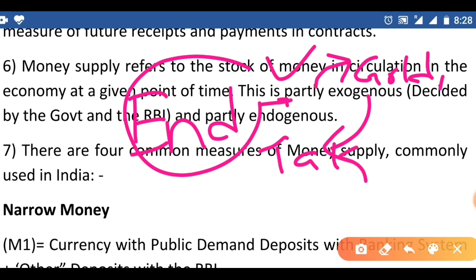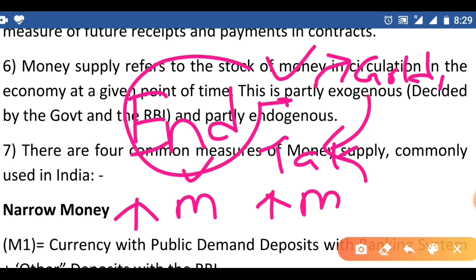So here the customers are preferring money, so the money demand increases, that's why money is increasing in the economy. Here in the endogenous factor, customer demand for money increases, so that's why money in the economy increases.